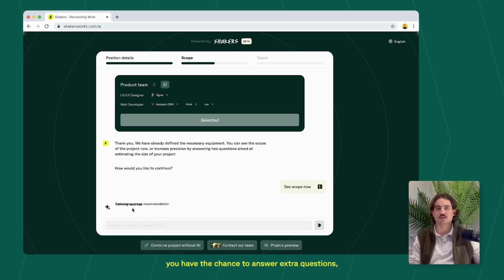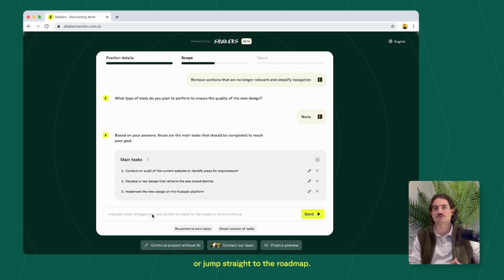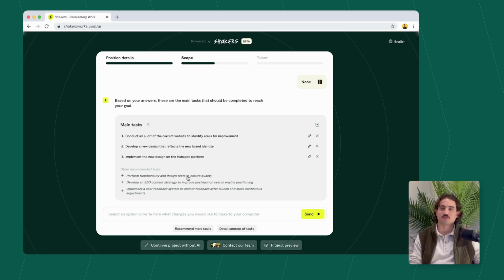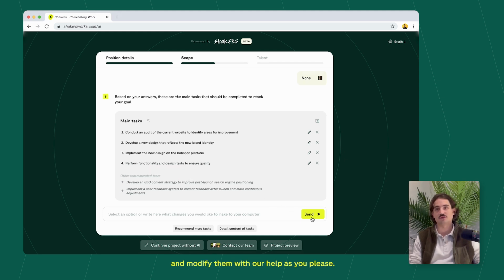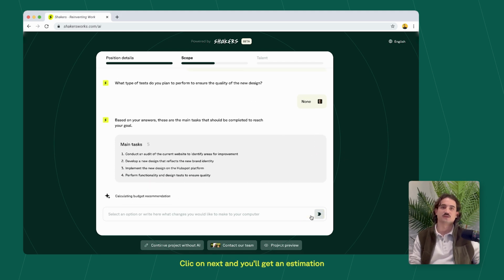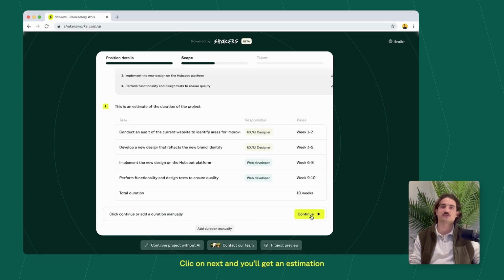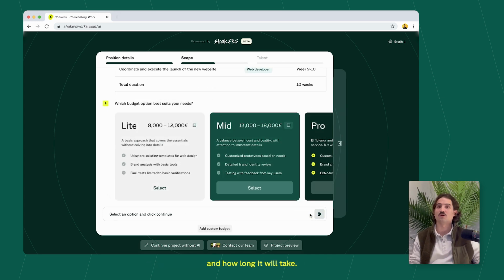Again, you have the chance to answer extra questions or jump straight to the roadmap. AI will recommend the main tasks to be done to complete your project. Read them, get more recommendations, and modify them with our help as you please. Click on Next, and you'll get an estimation of who from the team will be in charge of each task and how long it will take.